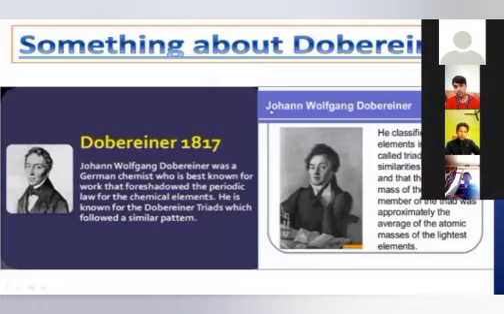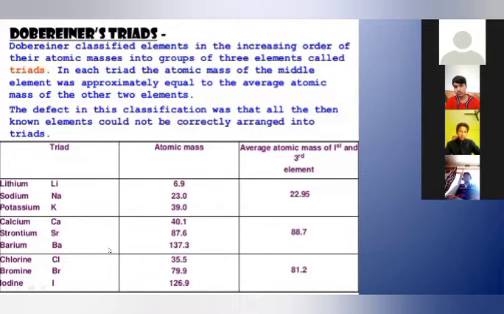Similar way, a second scientist came, but there were some limitations in Dobereiner's triads. You can see here these were the basic three groups: first group, second group and third group, which I was telling. The second is the average mass of the first and third; if you take out the average, this is the average mass. So accordingly he has classified. Got the point? What was the basic classification of Dobereiner's triads?